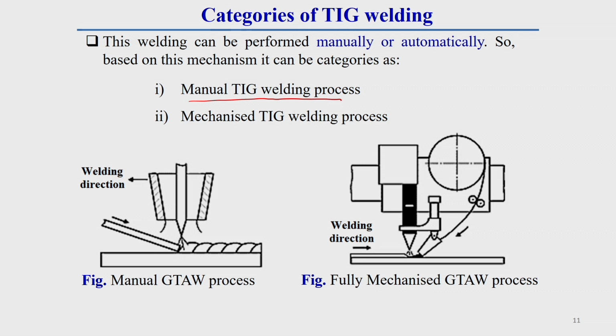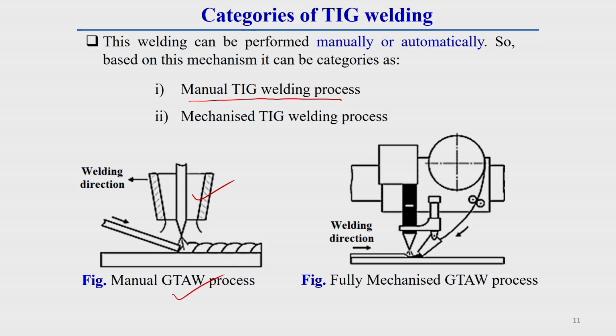Manual means here both the speed of the welding as well as the filler wire deposition is controlled manually. Generally here no mechanized system is there, so that is why it is called the manual TIG welding process. Manual TIG welding means the torch is operated by one hand and the filler wire is operated by the other hand. So both things are controlled manually, and this is called the manual TIG welding process.